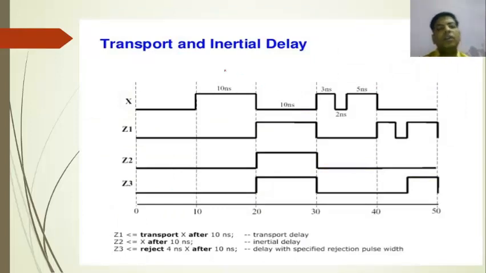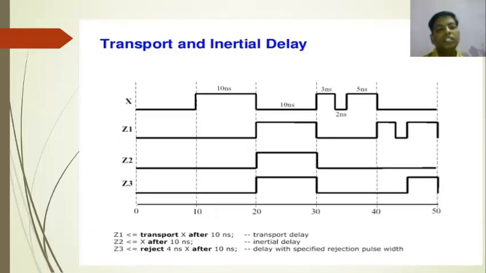Here again we will see transport and inertial delay together. Here is an example with input X equal to 0 for 10 nanosecond, after 20 again for 10 nanosecond it is logic 1, again 10 nanosecond it is logic 0, then 3 nanosecond logic 1, again 2 nanosecond logic 0, 5 nanosecond logic 1, and again 10 nanosecond logic 0. In this way your input signal is given. So here we have three conditions: transport delay, inertial delay, and delay with specified rejection pulse width. First we consider Z1.